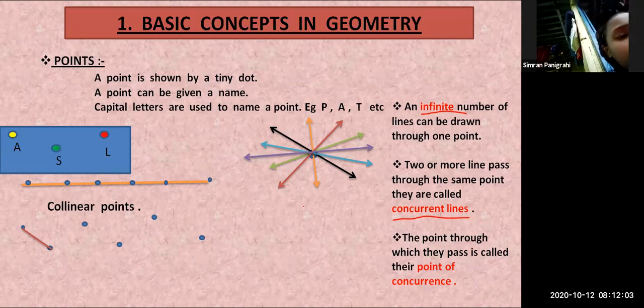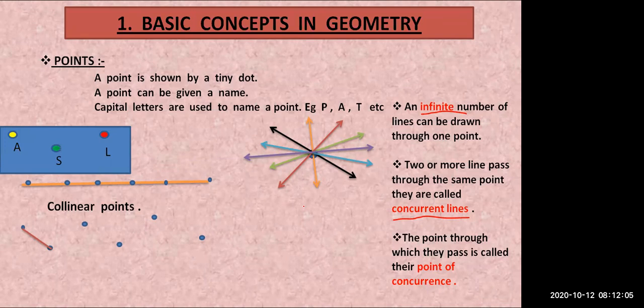No. Very good, Simran. No single line can be passed, because if I try to draw, it will not pass. I need to turn the line. I need to draw different lines. One single line cannot pass through all the points. Such points which are not in a straight line, no single line can pass through them. What are such points called? Can anyone tell?